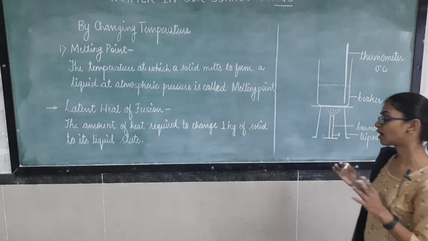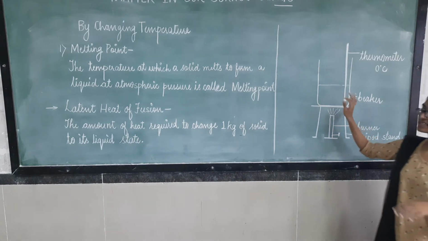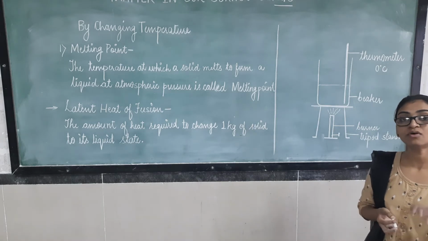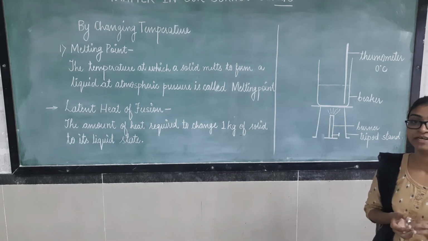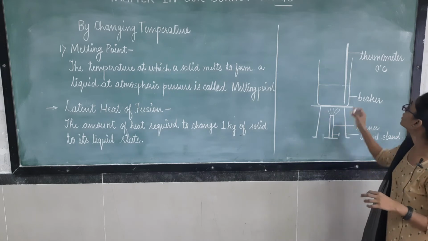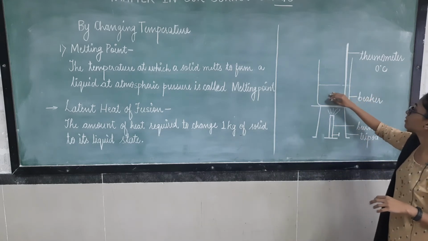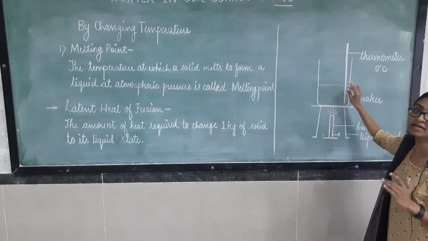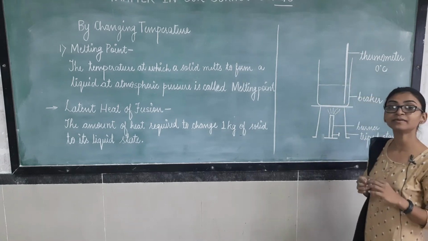So now after some time the ice is completely melted. At this point also we will measure the temperature. Till the ice is completely melted, what is happening when we record the temperature? The temperature is still 0 degree.